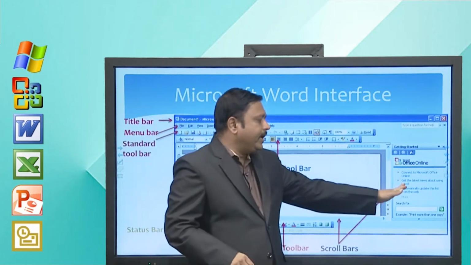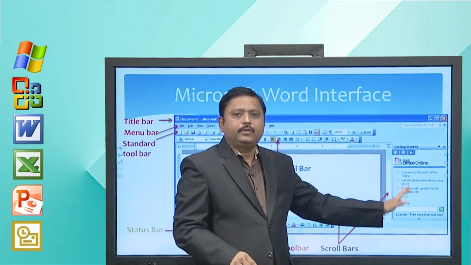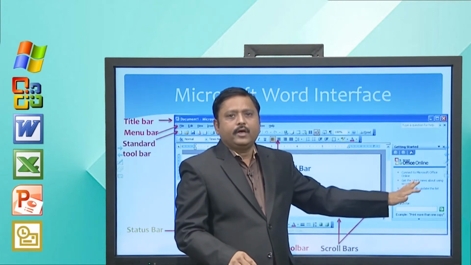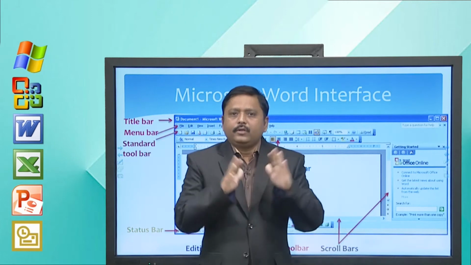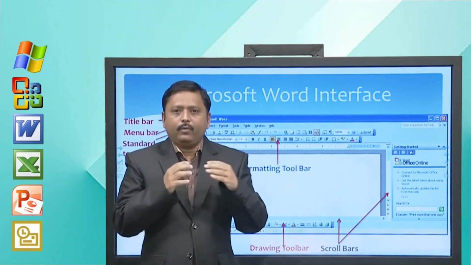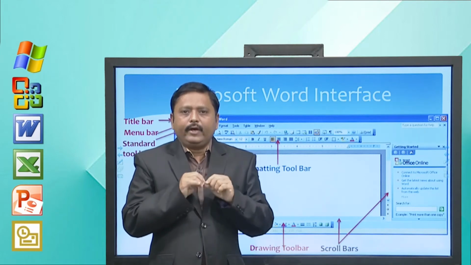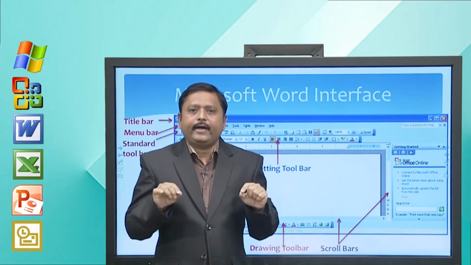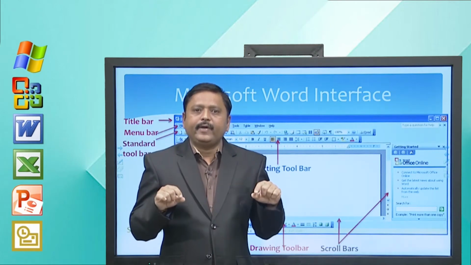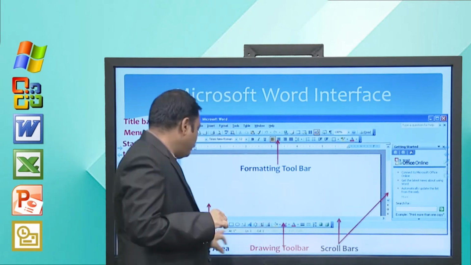Here you can get help also. This is a help pane, or here you can search for help. So, this is the Microsoft Word interface. I hope you can understand. Now, let us try to understand what the status bar actually displays, because there are many options available.